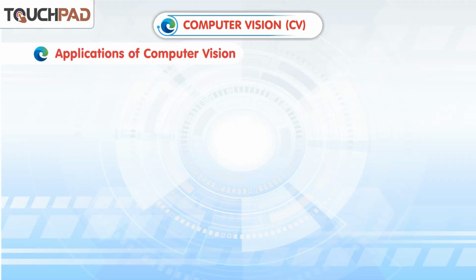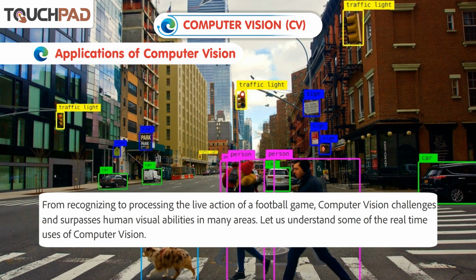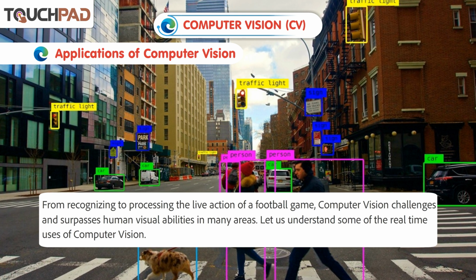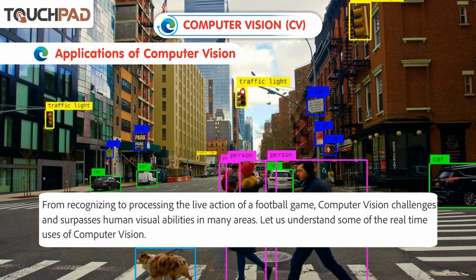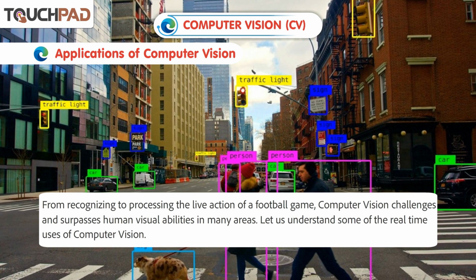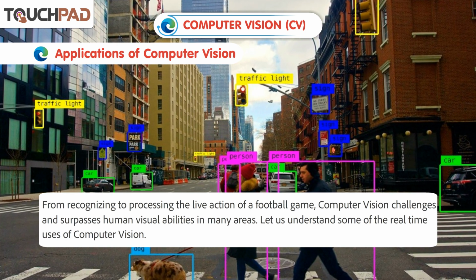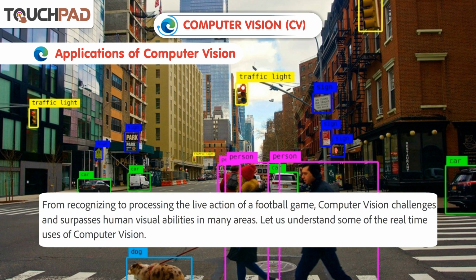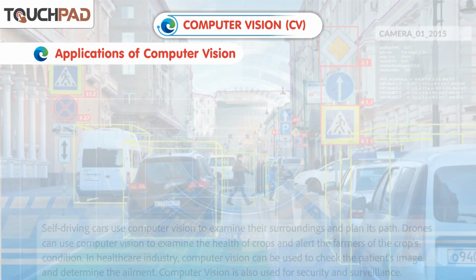Applications of computer vision. From recognizing faces to processing the live action of a football game, computer vision challenges and surpasses human visual abilities in many areas. Let us understand some of the real-time uses of computer vision.